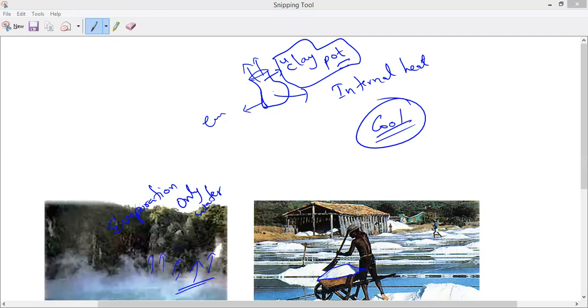So like that we can study the effects of evaporation and how it happens. Totally we have four effects of evaporation. Those four we will study in tomorrow's class, the factors affecting evaporation. Tomorrow I hope this lesson will also be completed. Yes, sir.